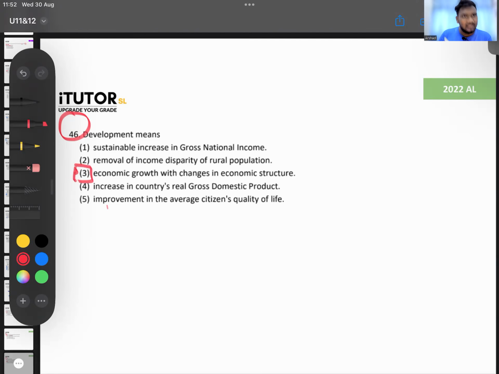If number 3 is not there, 5 is correct, where the average standard of living and quality of life goes up. But remember, economic development is beyond economic growth. Along with economic growth, the quality of life should improve. There should be structural changes, the service sector should become dominant, people's income should increase, poverty should reduce. So many changes should happen along with economic growth. Then only you call it economic development.